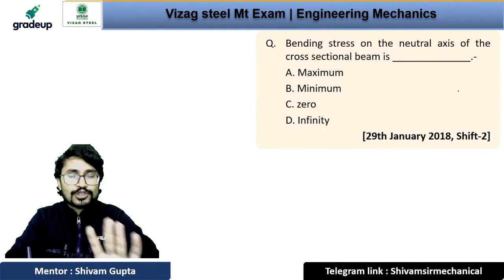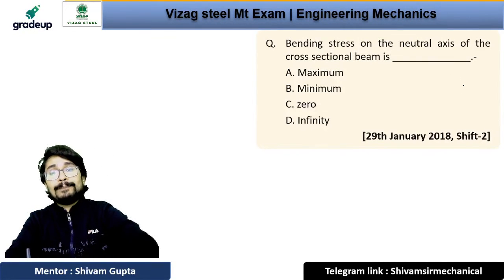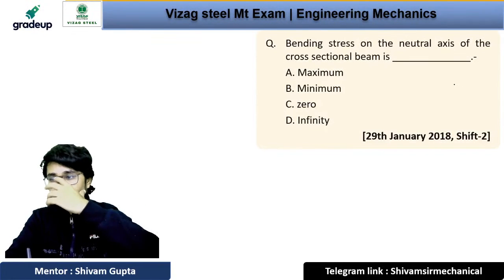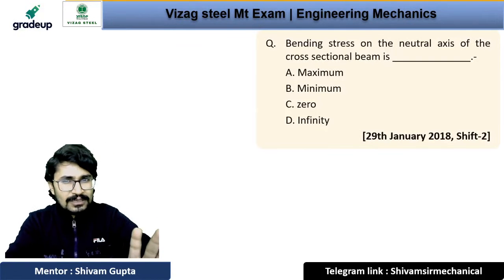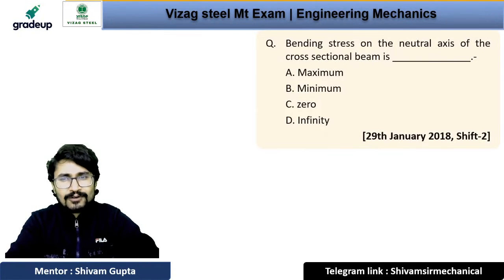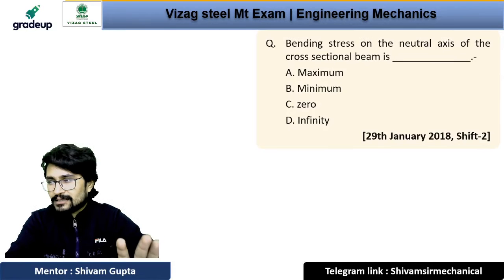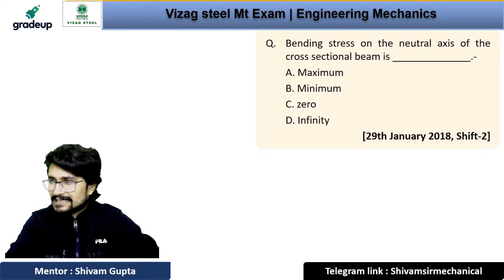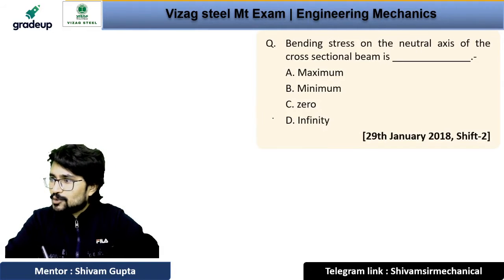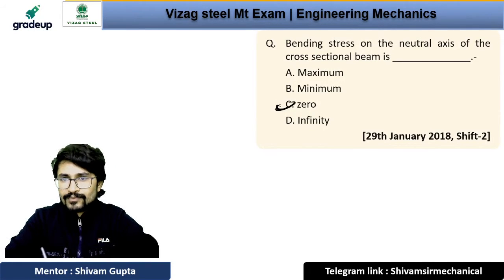I will give you questions of engineering mechanics based on the basic physics concepts. So you will get questions on acceleration, gravitation, momentum and everything. So don't worry about that, just give the answer. Option number C, yes, absolutely correct.